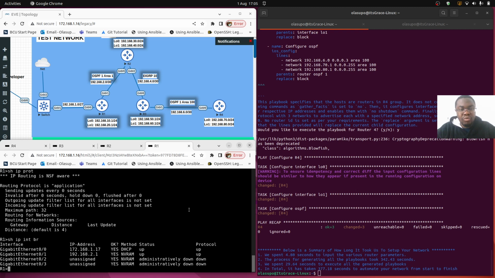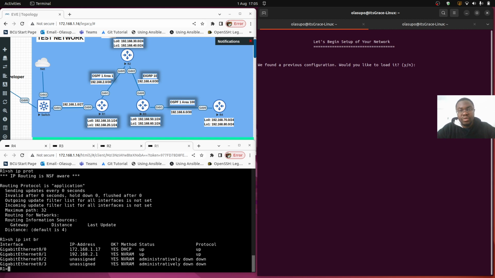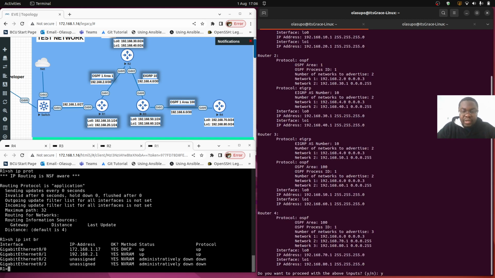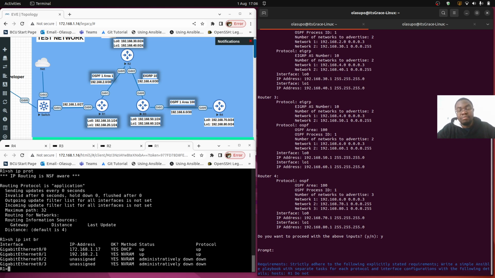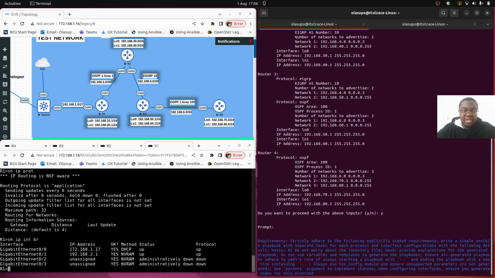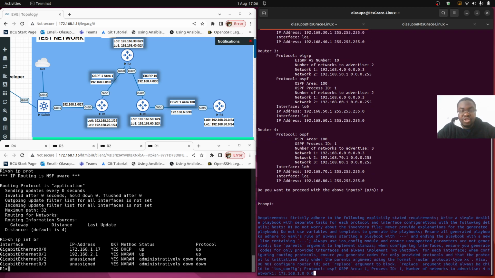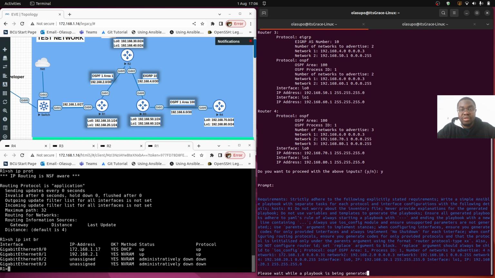So with that, we go back to the console for router 1 and then initiate bubbling so that we can begin the experiment for router 4 proper. So we press Y here, Y again, and then the prompt for router 1 is being generated and sent down to ChatGPT for generation of the corresponding playbook.